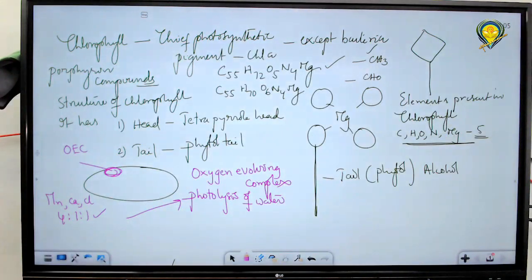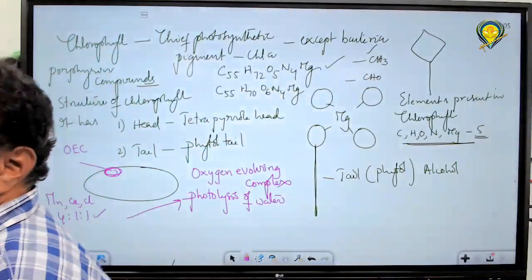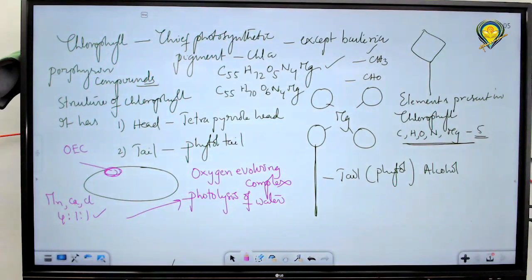Where do you find this release of oxygen? In the daytime, during the light reaction. So during the light reaction, what is observed? Energy is formed, the assimilatory power in the form of NADPH2 and ATP. That is formed during the light reaction, which is useful in the dark reaction.